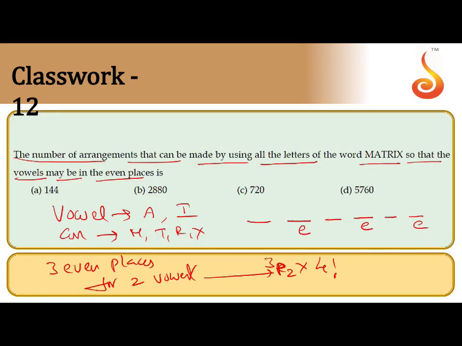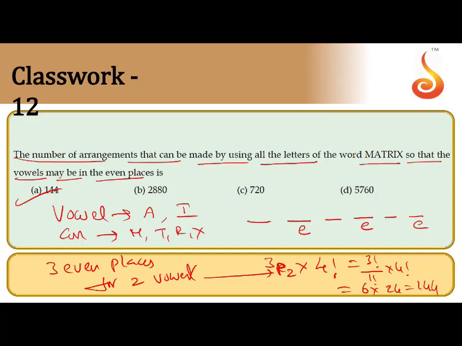After filling the 2 places, how many places are left? 4 places for 4 consonants. That can be done in 4 factorial ways. Now 3P2 is nothing but 3 factorial by (3 minus 2) factorial, which is 1 factorial, into 4 factorial. 3 factorial is 6, into 4 factorial is 24. The answer will be 144.